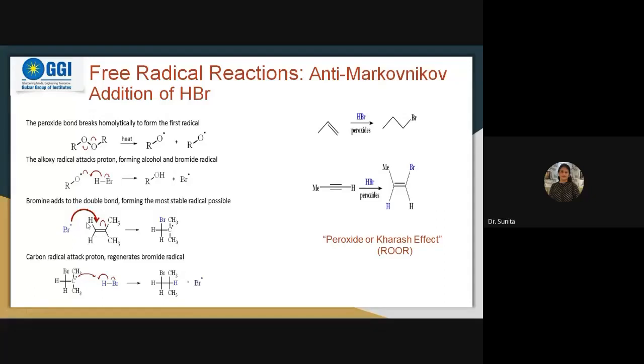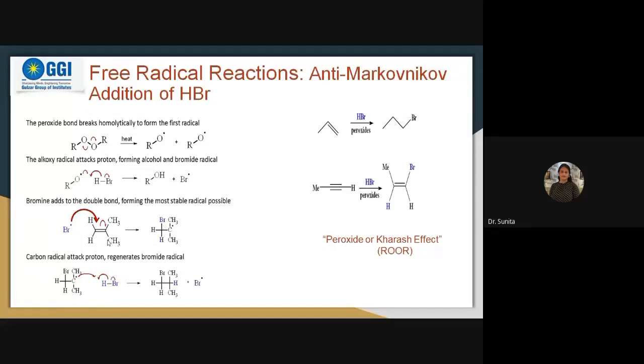Now you will see what is happening in this case. This radical, the bromine, attacked the carbon having more hydrogens. You can see the difference.